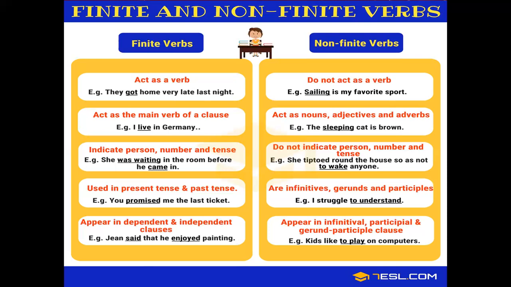She tiptoed around the house so as not to wake anybody. So it is not indicating any person over here for to wake. Infinitives, gerunds, and participles are the three types of non-finite verbs. I struggle to understand. They appear in the infinitive, participle and gerund participle clauses. So, kids like to play on the computer. Over here, to play is non-finite because children love to play on the computer. The word to play will not change its form, it will remain the same.